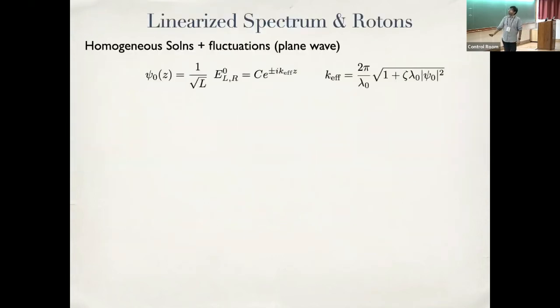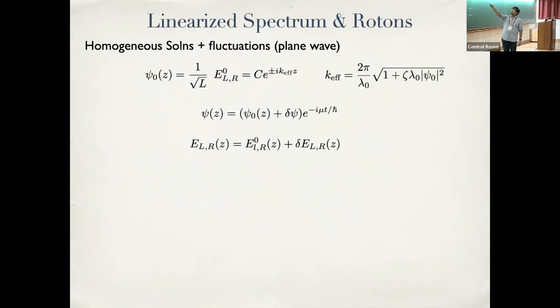Okay, good. So now we can go to some results. Because I talked about Rotons, the first thing you would do is a linearized fluctuation analysis. I start with a uniform solution for the wave function, and my electric field is also just a simple plane wave, except my effective wave number now has a dependence on the mean atomic density.